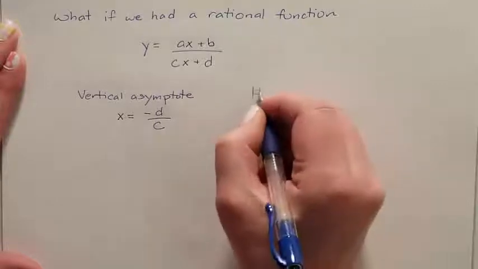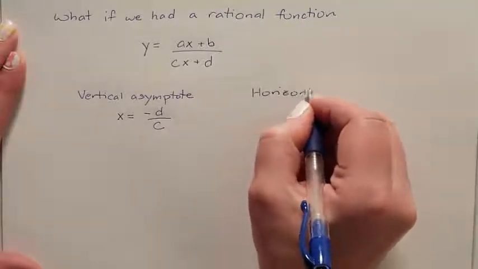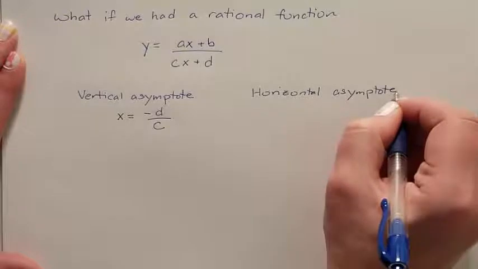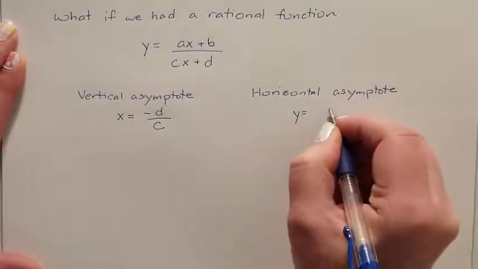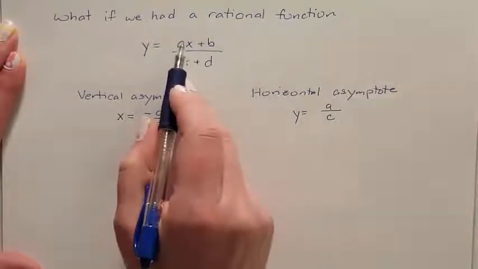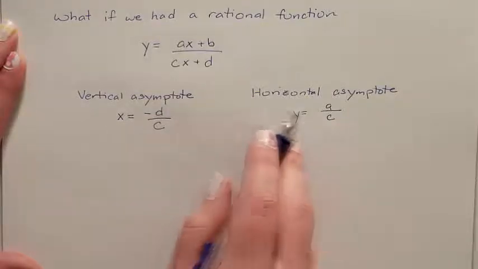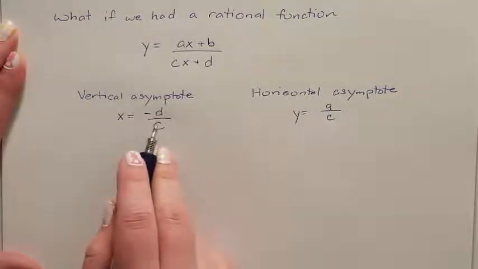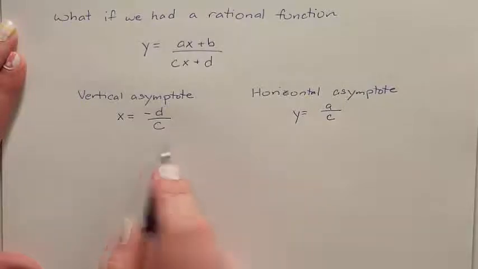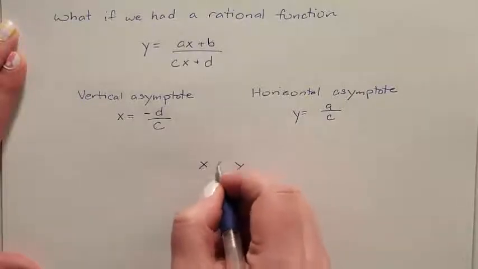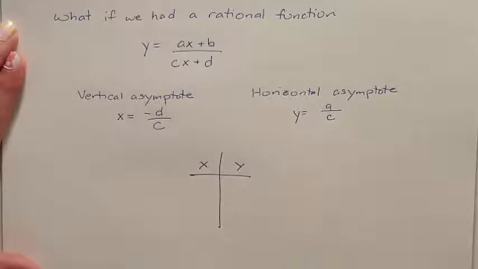And then we have our horizontal asymptote, and our horizontal asymptote is y equals a divided by c. So you get the a divided by c. So we'll get our two asymptotes, and they'll tell us about generally where our hyperbola is supposed to go. But after that, we have to end up using an xy table to figure out where our hyperbolas actually are. So let's do some practice problems.